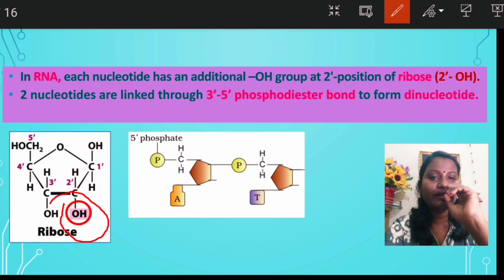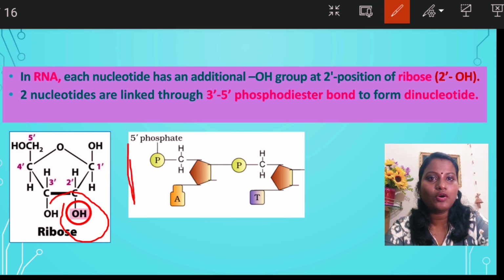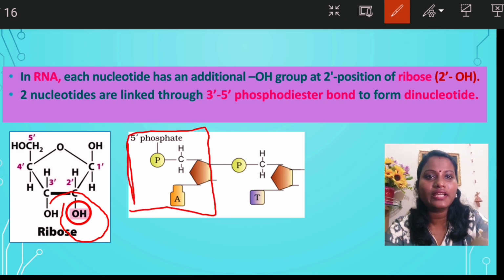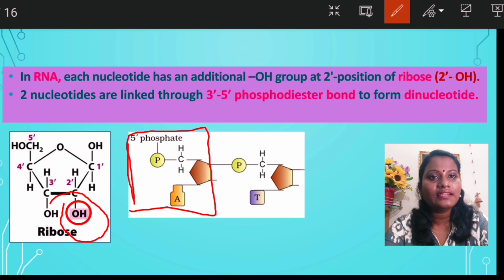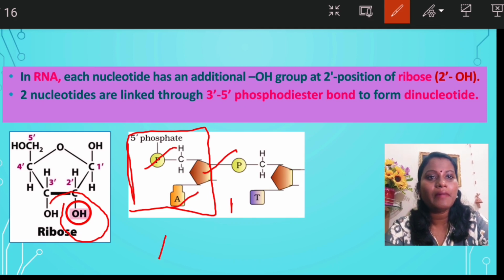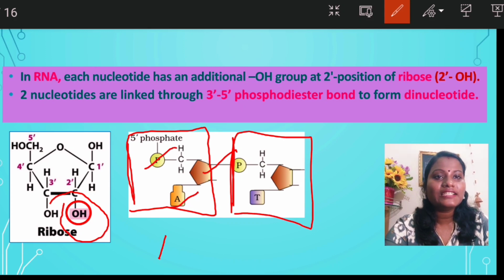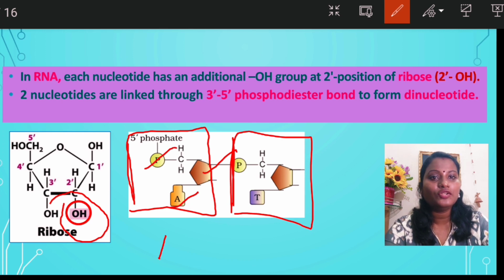Okay, so now here this is one nucleotide. What I already told is that one nucleotide is constituted of what? That is a nitrogenous base, a phosphate group and one sugar compound. Now this one nucleotide is combined with the other nucleotide with the help of a 3'-5' phosphodiester bond to form dinucleotides.